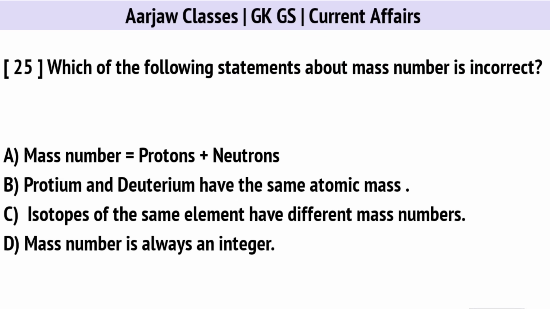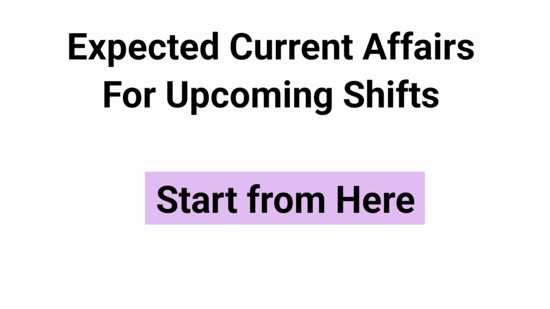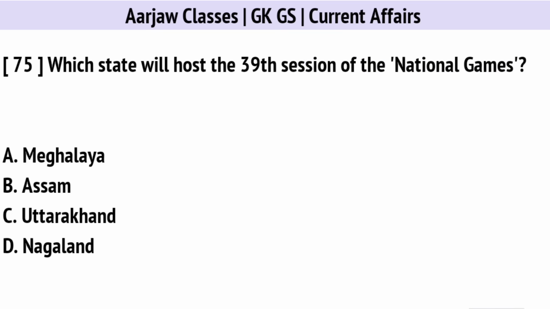Which of the following statements about mass number is incorrect? Correct option is B. Protium and deuterium have the same atomic mass. Which state will host the 39th session of the National Games? Correct option is A. Meghalaya.